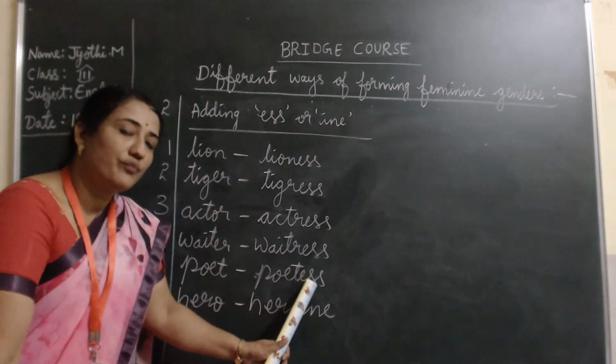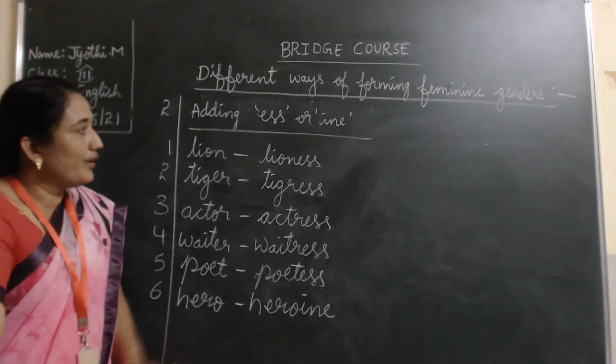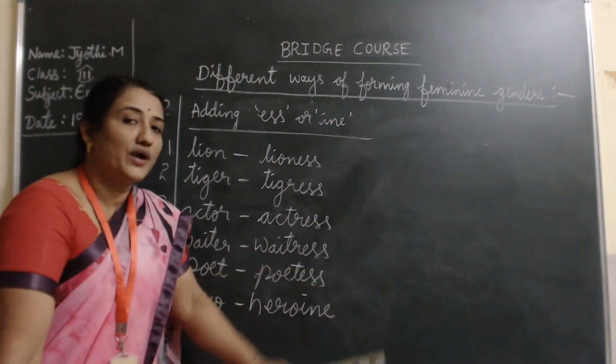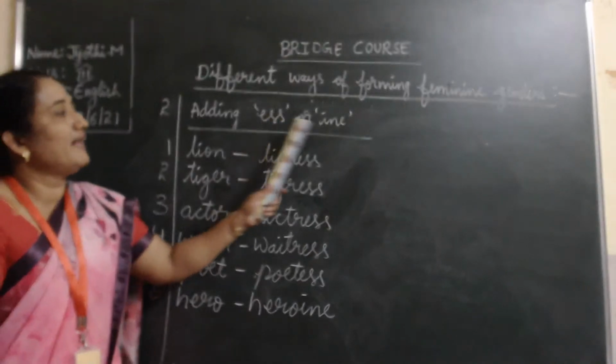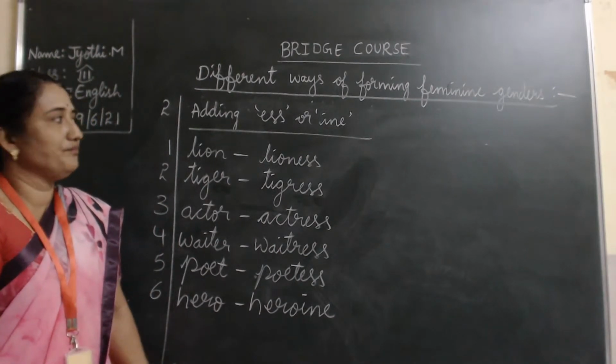Female writer is called poetess. Hero, heroine. Now, today, with INE I have given only one word for you. Now, at home, you have to search for two more words today. For this ESS and INE also, you have to search two more new words.